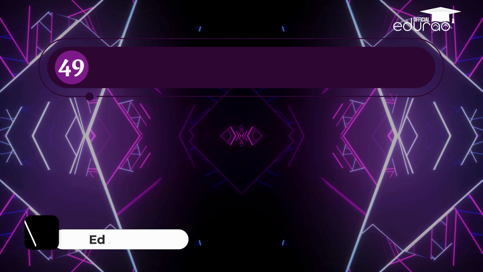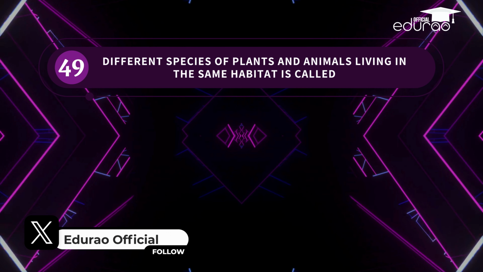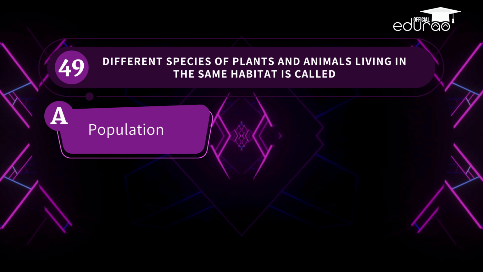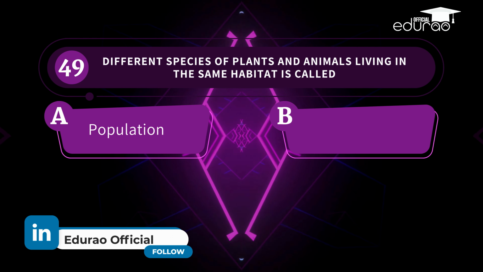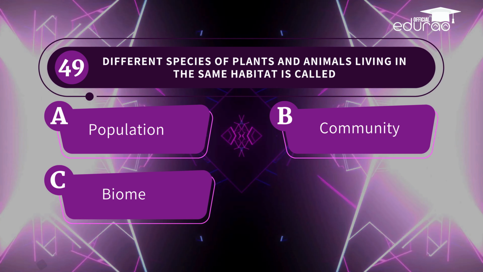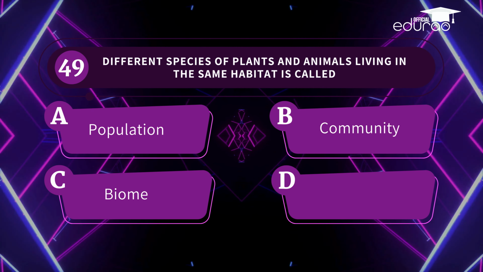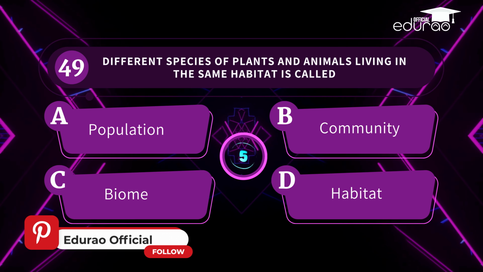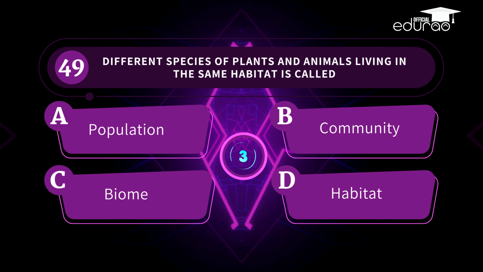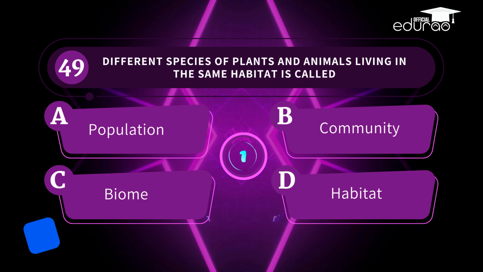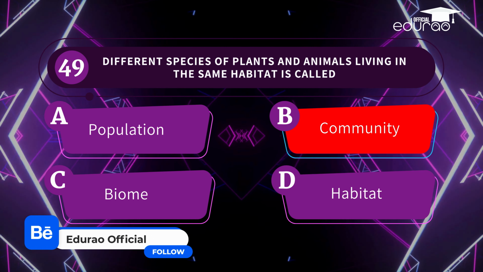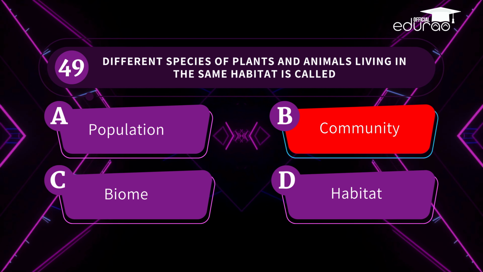Question 49. Different species of plants and animals living in the same habitat is called A. Population, B. Community, C. Biome, D. Habitat. That's exactly right. The correct answer is community.